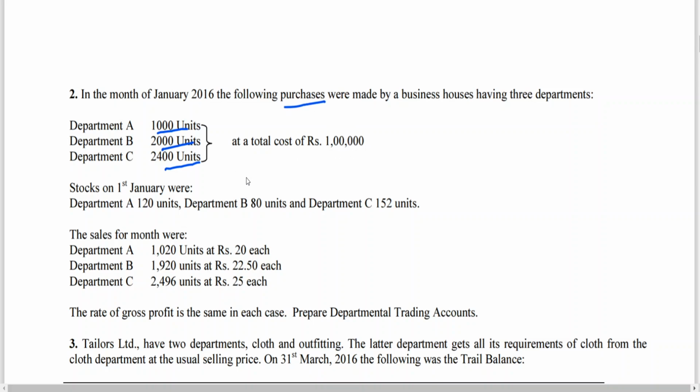To prepare the trading account, the reason you prepare it is to find out gross profit. I need the allocation of purchases among the 3 departments. So first, it's very clear, we need to go for allocation of the cost price of purchases. This is what I want, am I right? The total 1 lakh purchase is to be allocated.